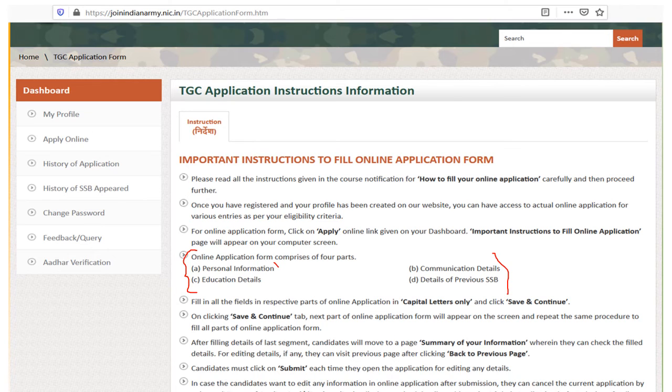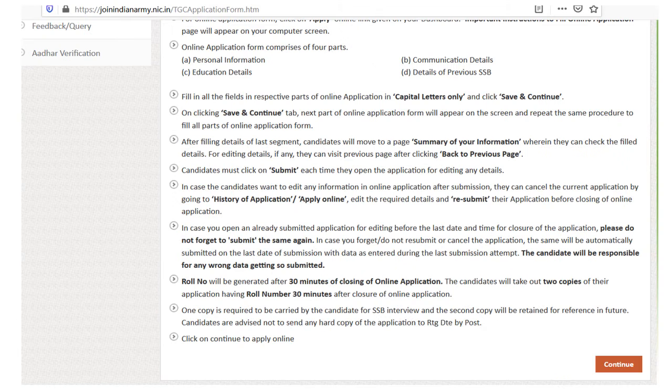Then here, personal information. Our online application form consists of 4 parts: personal information, communication details, education details, and details of previous SSB. That is, if you have already applied for SSB or already taken an SSB interview, then fill in the details of previous SSB. After that, click on the continue option.